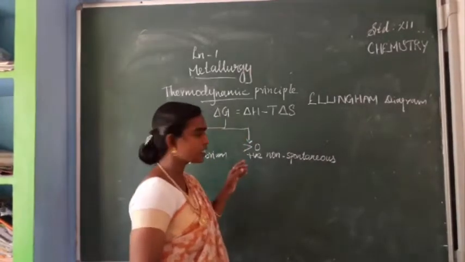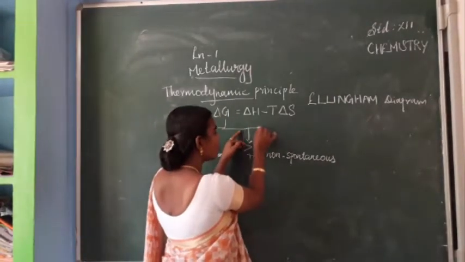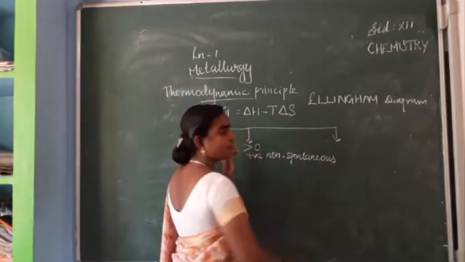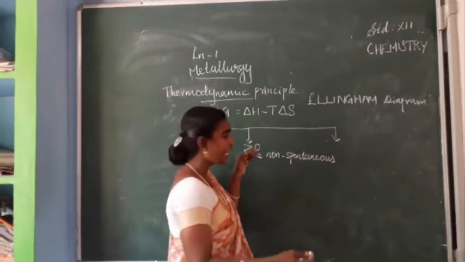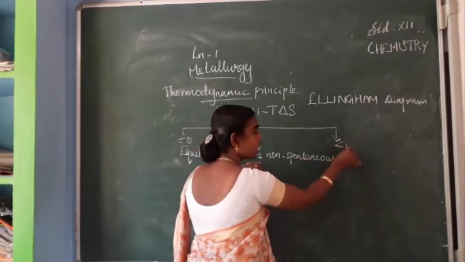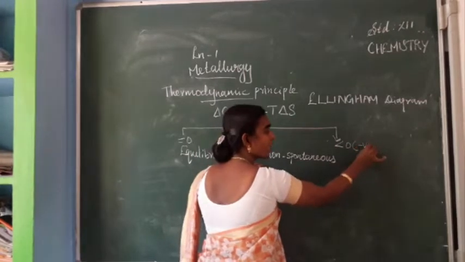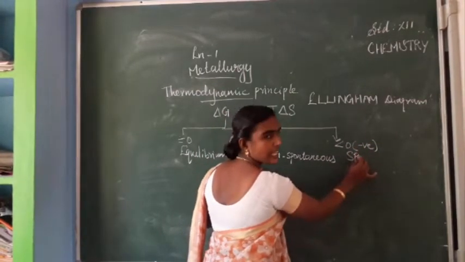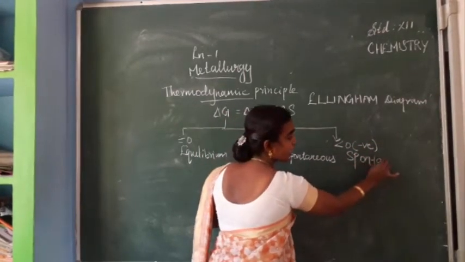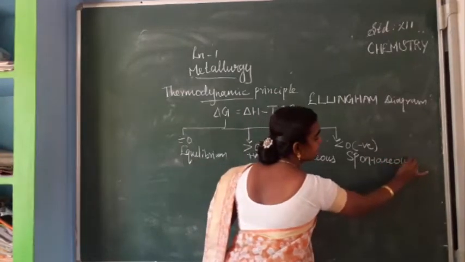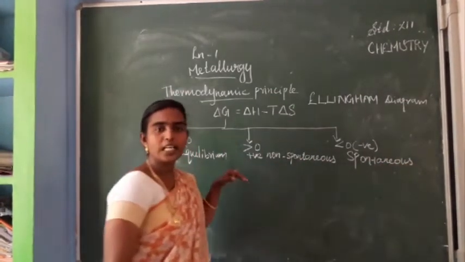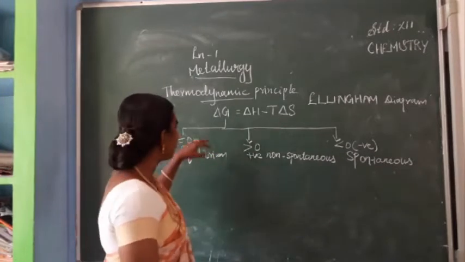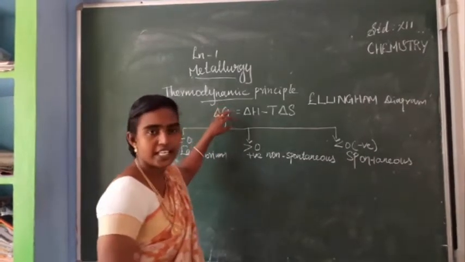Is it clear, students? So next, if one more case is there, that is if delta G value is getting less than 0, that means it is getting a negative value. So we can say that the reaction is spontaneous. Okay. So delta G is a measure of spontaneity of a reaction.